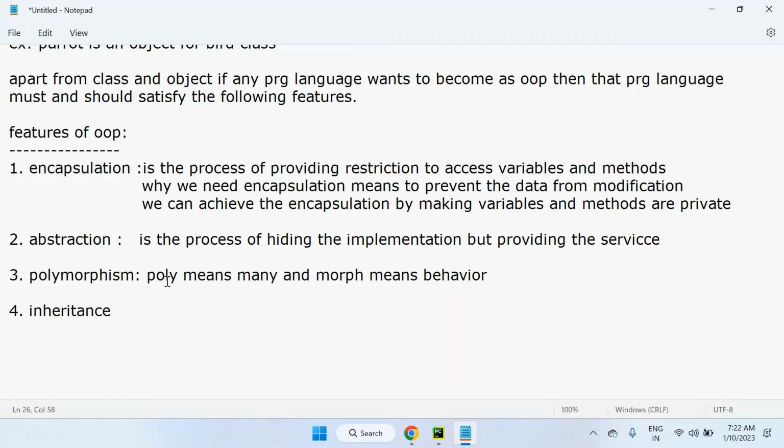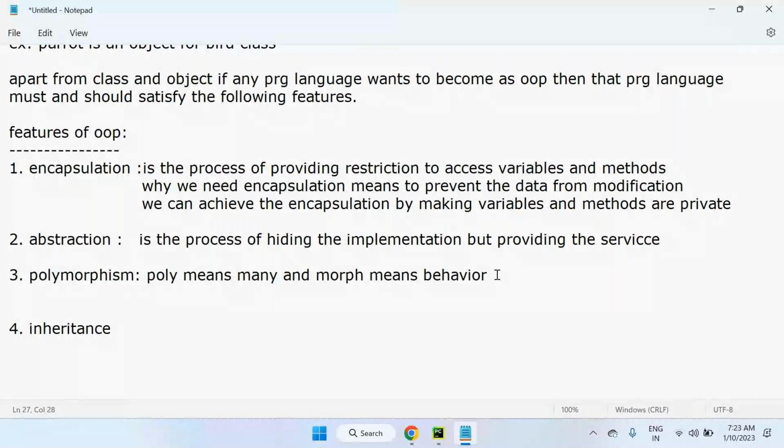In polymorphism, if we take any operator or any method, it acts differently depending on the situation. Suppose the plus operator is there. The plus operator can be used to add two numbers, and its behavior is one thing. The plus operator can also be used for adding two strings, and in that case its behavior is different.